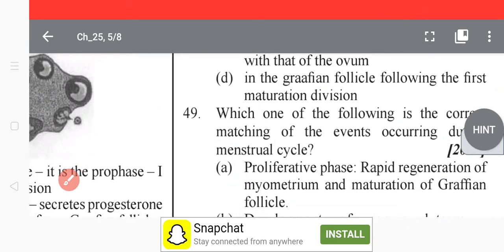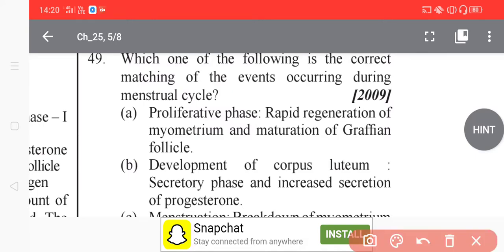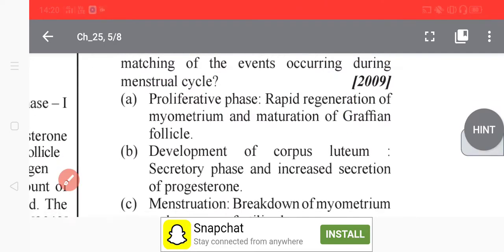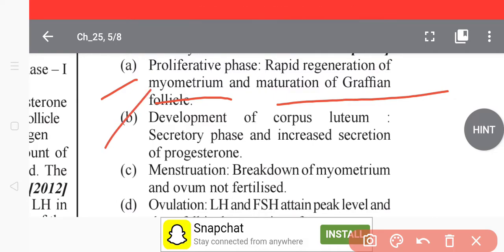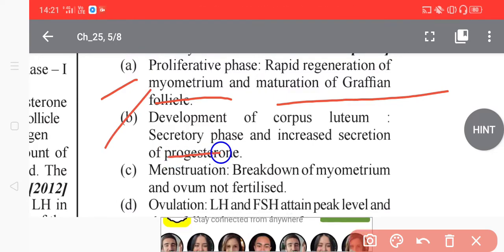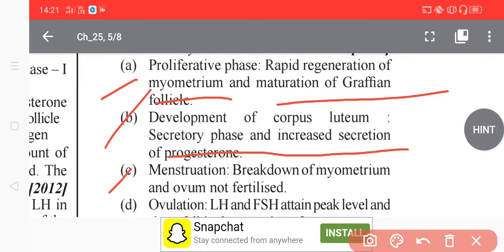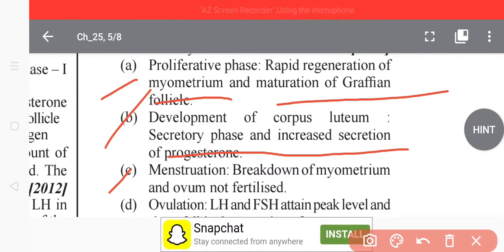Now go to question 49. Which one of the following is the correct matching? You can see here the correct matching for the events occurring during the menstrual cycle. You have to read it very carefully, student. Option A: proliferative phase, rapid regeneration of the myometrium and maturation of the Graafian follicles. Option B: development of the corpus luteum, secretory phase and increased secretion of progesterone. And menstruation, breakdown of myometrium and ovum not fertilized.